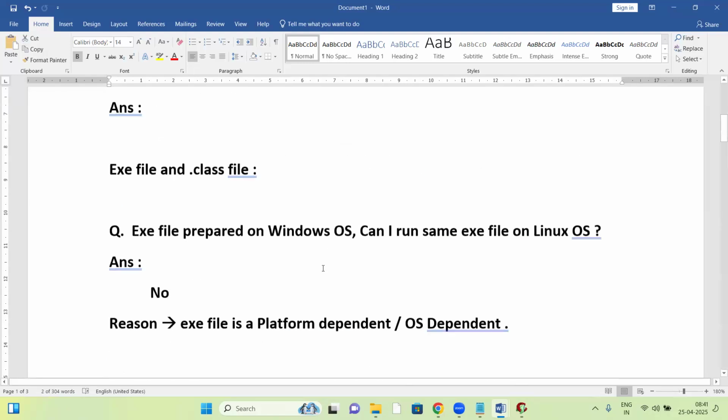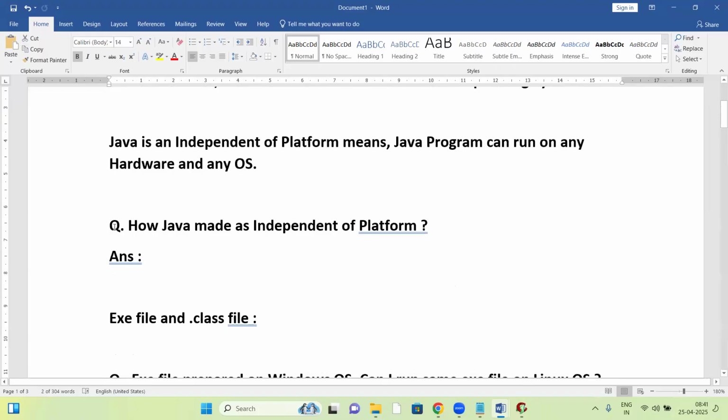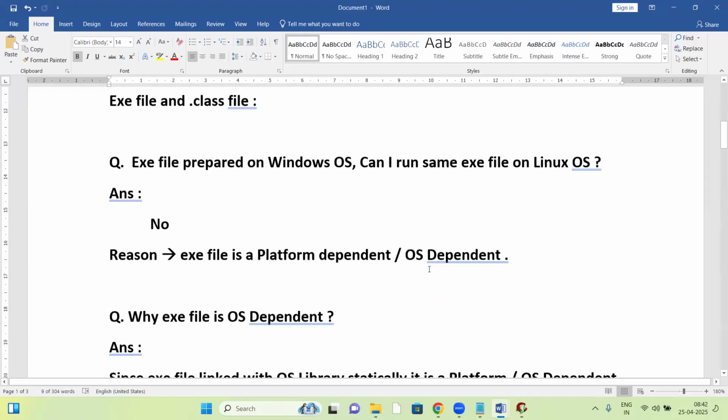That point is clear. Now come to Java. How did Java make us platform independent? Now this is the question we have to answer. Now, interesting points.